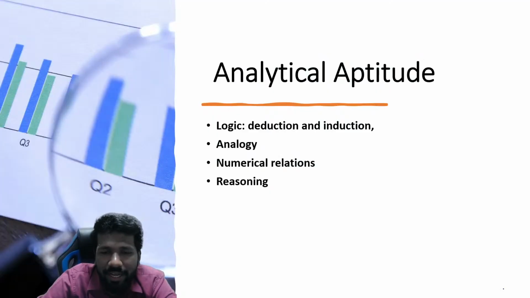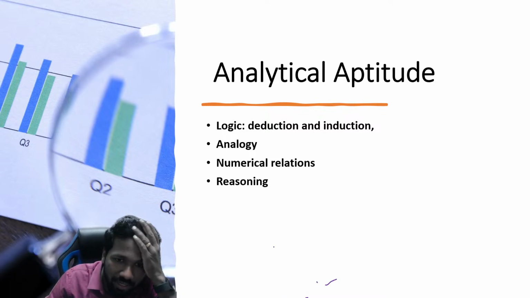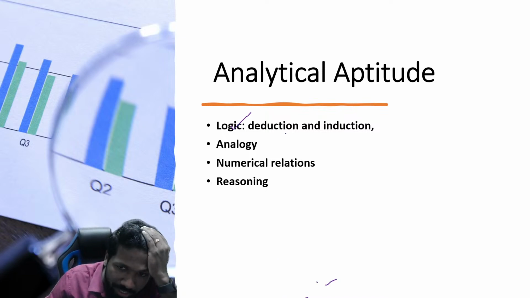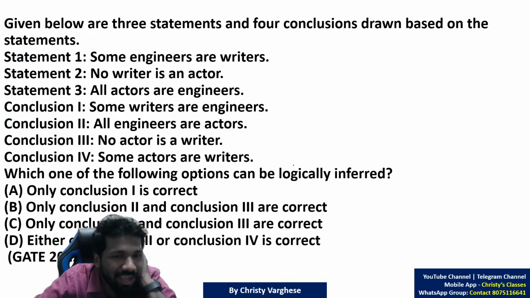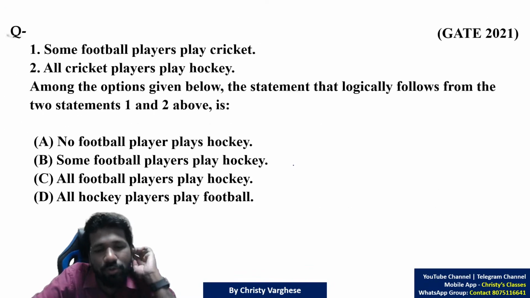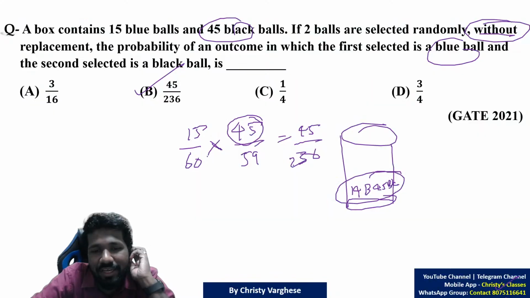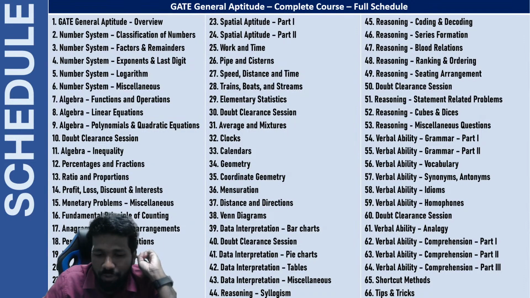So analytical aptitude, this is what GATE or IIT have mentioned about the syllabus. Logic, deduction and induction, analogy, numerical relation, reasoning. Again, that is a vague distribution of syllabus. Now, I have subdivided it into chapters so that you can easily understand it. These are the subtopics of reasoning or analytical aptitude.